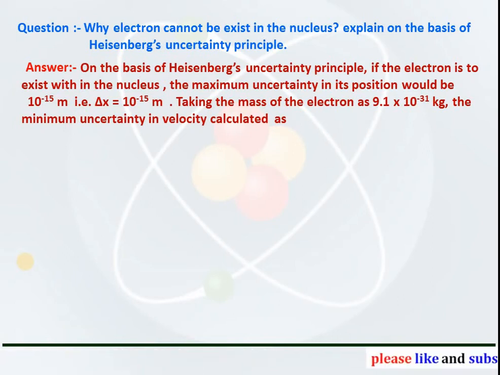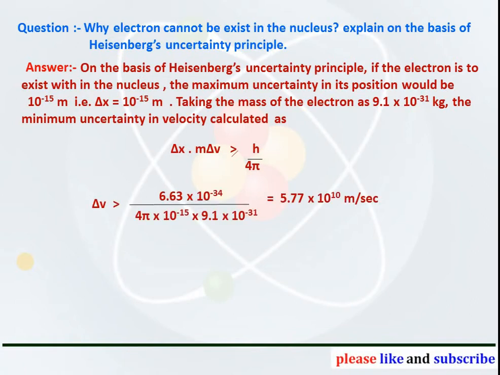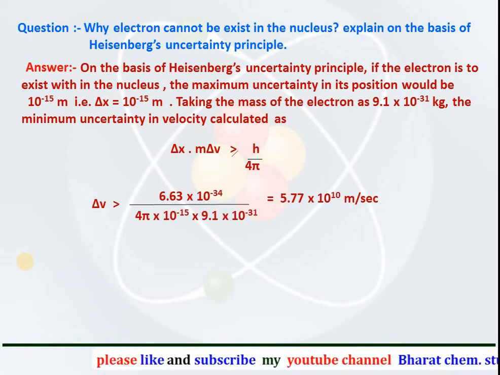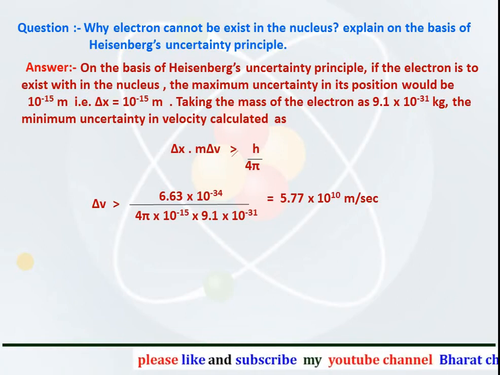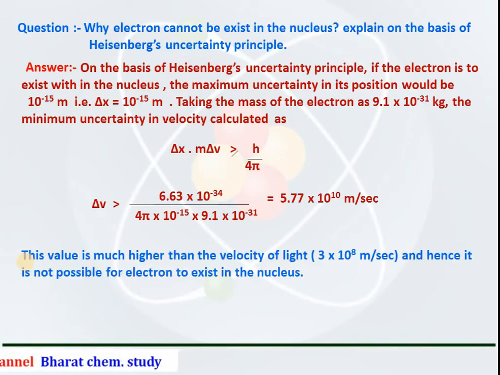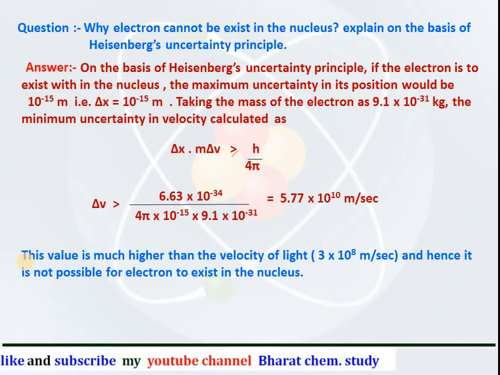Taking the mass of the electron as 9.1 into 10 to the power minus 31 kg, the minimum uncertainty in the velocity can be calculated using the Heisenberg formula: delta x into m delta v is greater than or equal to h upon 4 pi. The value of delta v comes out, on putting in the values, to be 5.77 into 10 to the power 10 meter per second. This value is much higher than the velocity of light. Hence, it is not possible for an electron to exist within the nucleus.